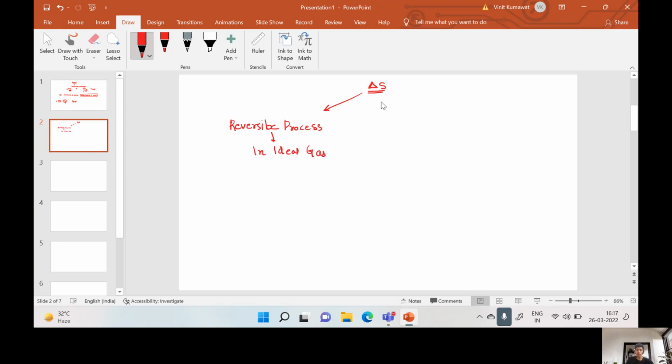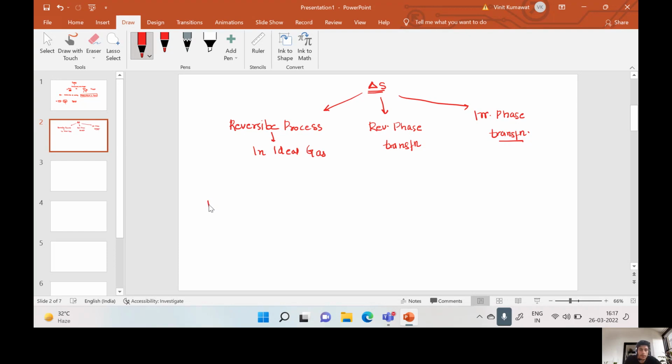Then we will move forward towards reversible phase transformation, then towards irreversible phase transformation. So the first process is reversible process in the case of ideal gas.